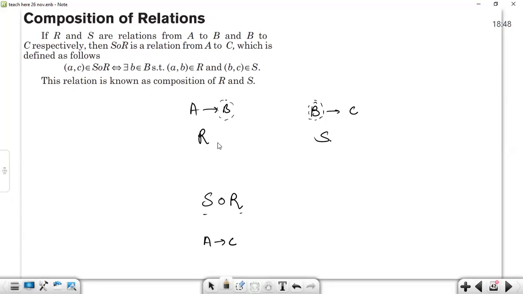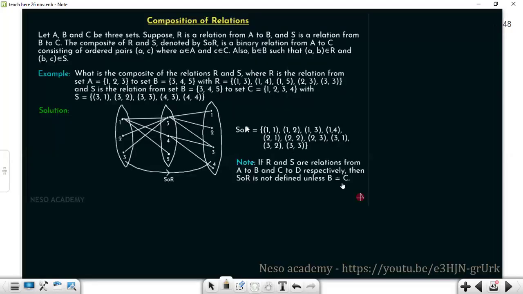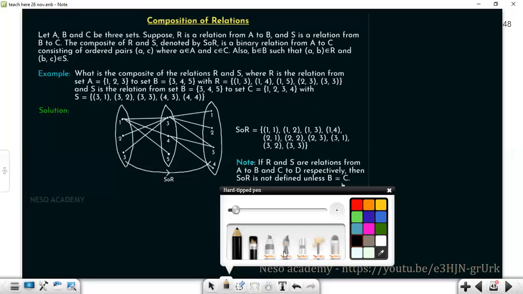Then the composition relation S∘R will exist. We'll take more examples and you'll be able to understand. This is taken from the NISO Academy YouTube video.